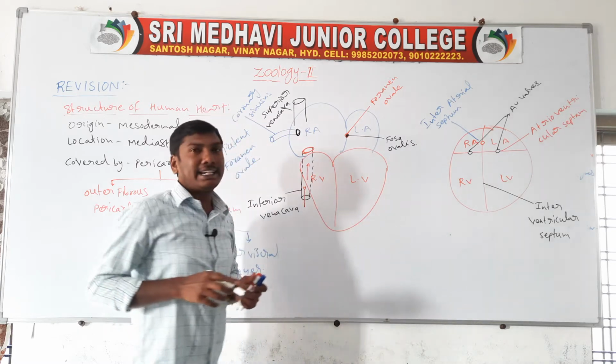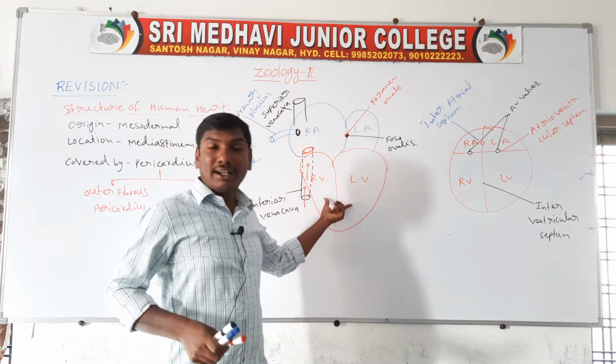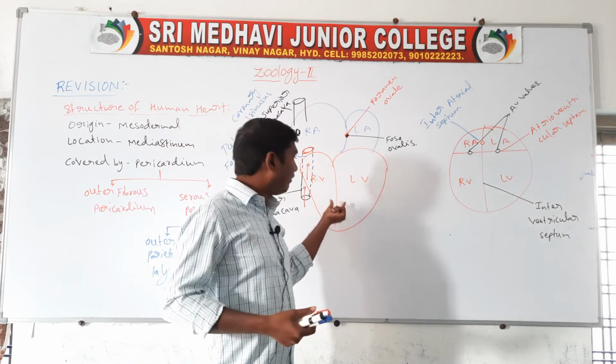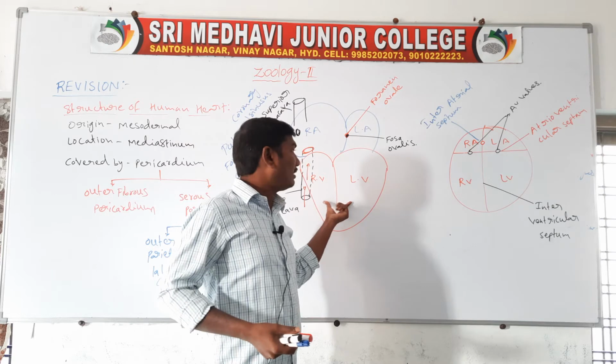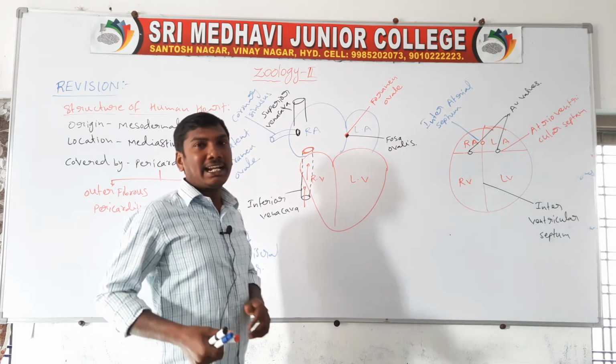Next one, ventricles. The ventricles are the blood pumping chambers. The left ventricle is larger than the right ventricle.